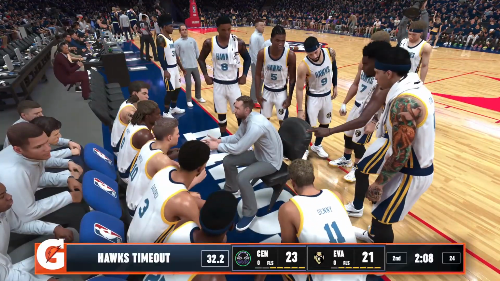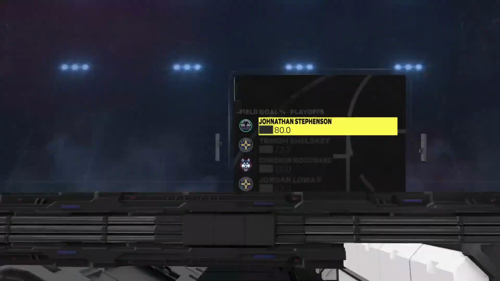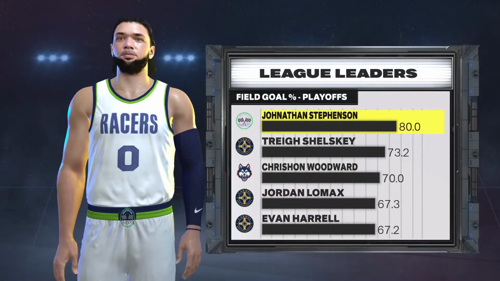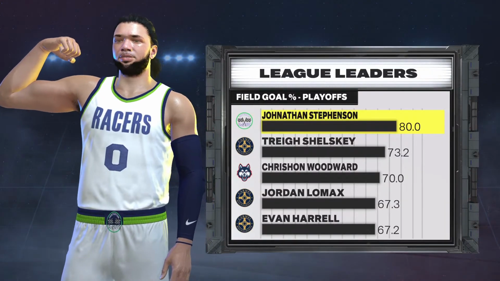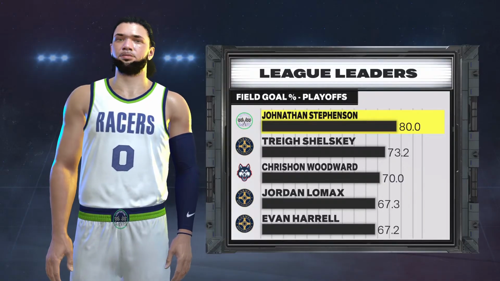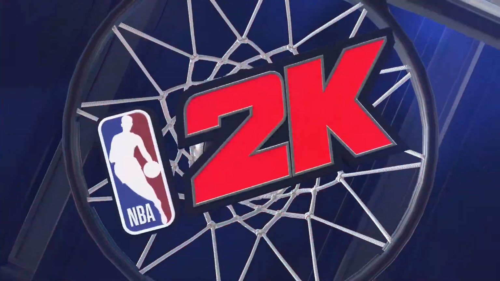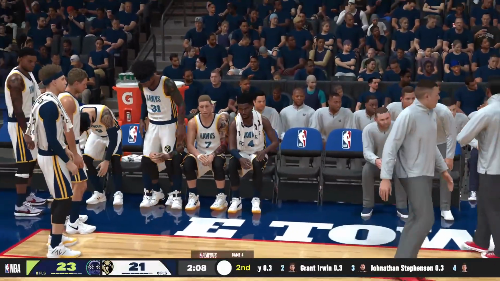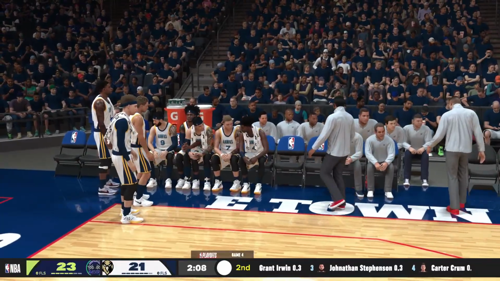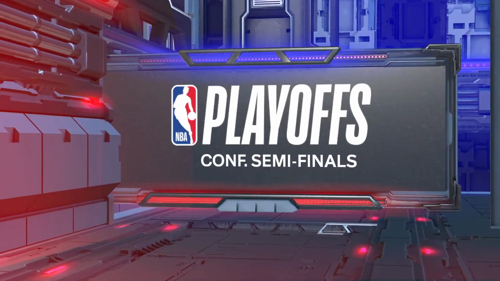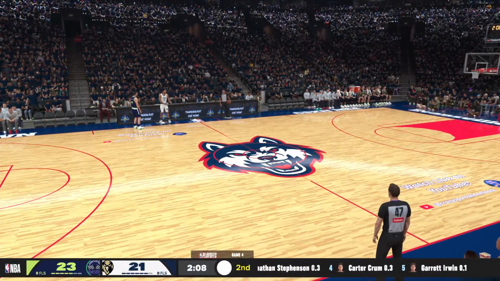We welcome you back here to Evansville. The Hawks are down by 2. Take a look at the league leaders' field goal percentage in the playoffs. 80% field goal percentage for Jonathan Stevenson. He has been great all playoff long. Now, trying to be really good here.